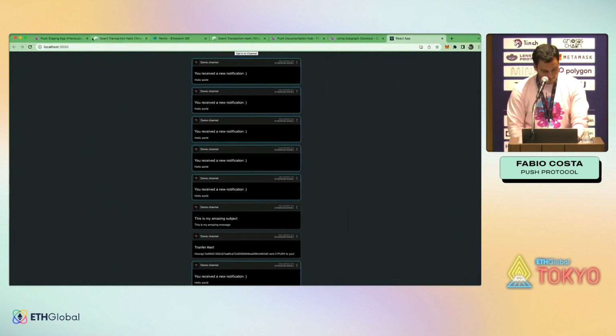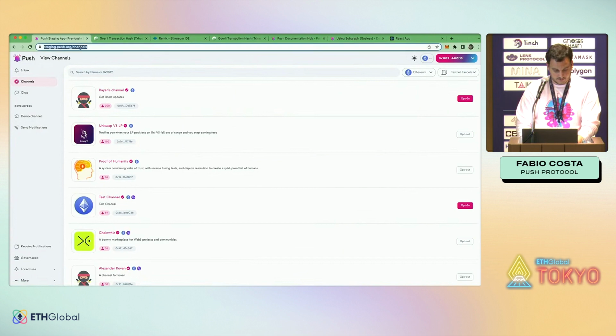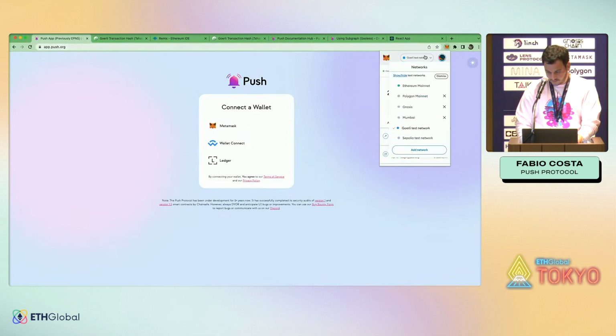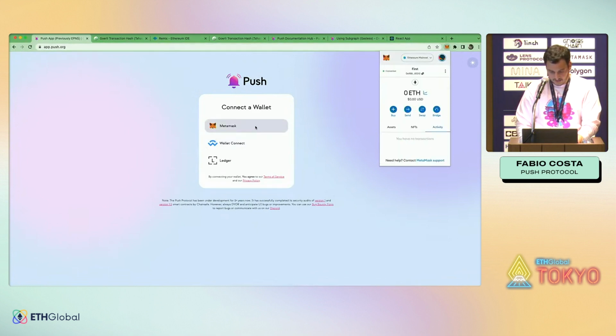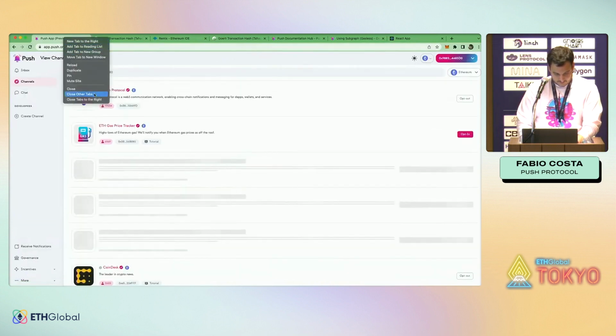Cool, so let me go into the Push staging app. What does the app look like? You as an end user, let's say I want to start receiving notifications from Push. So how does it work? We have our app here on mainnet. Let me just close everything.